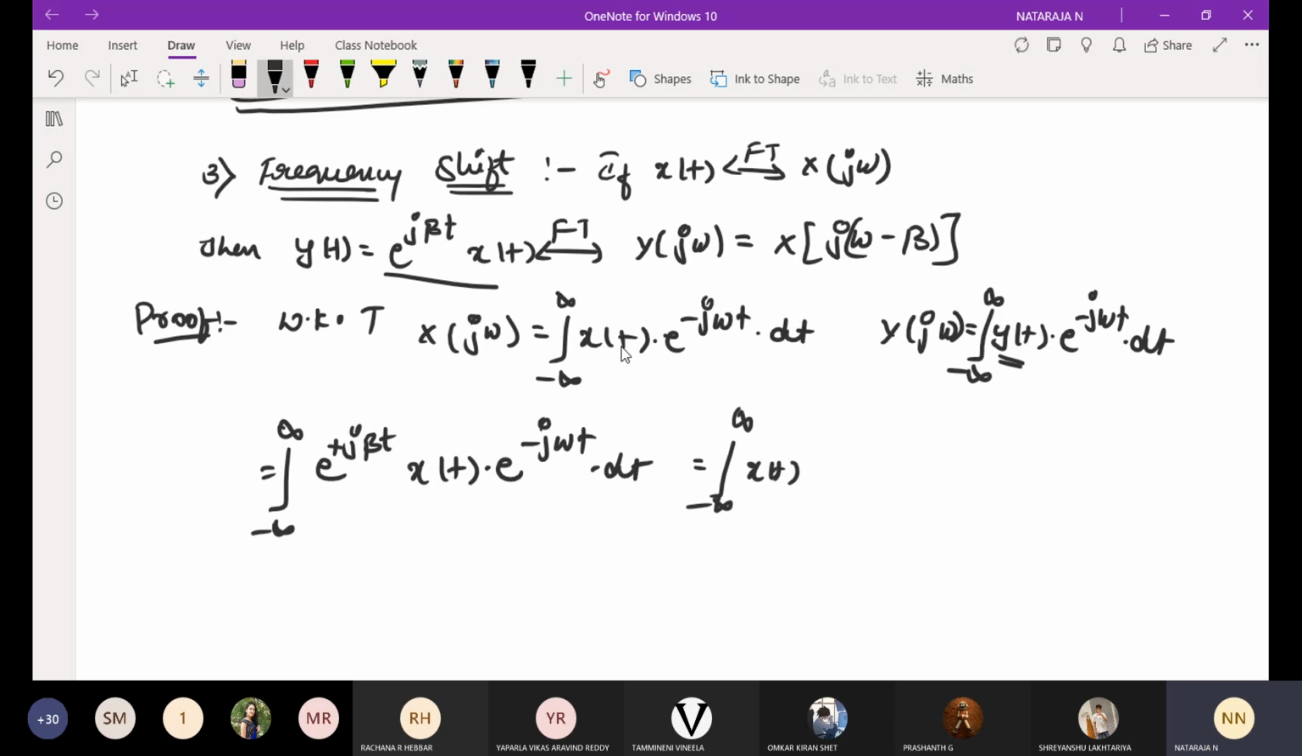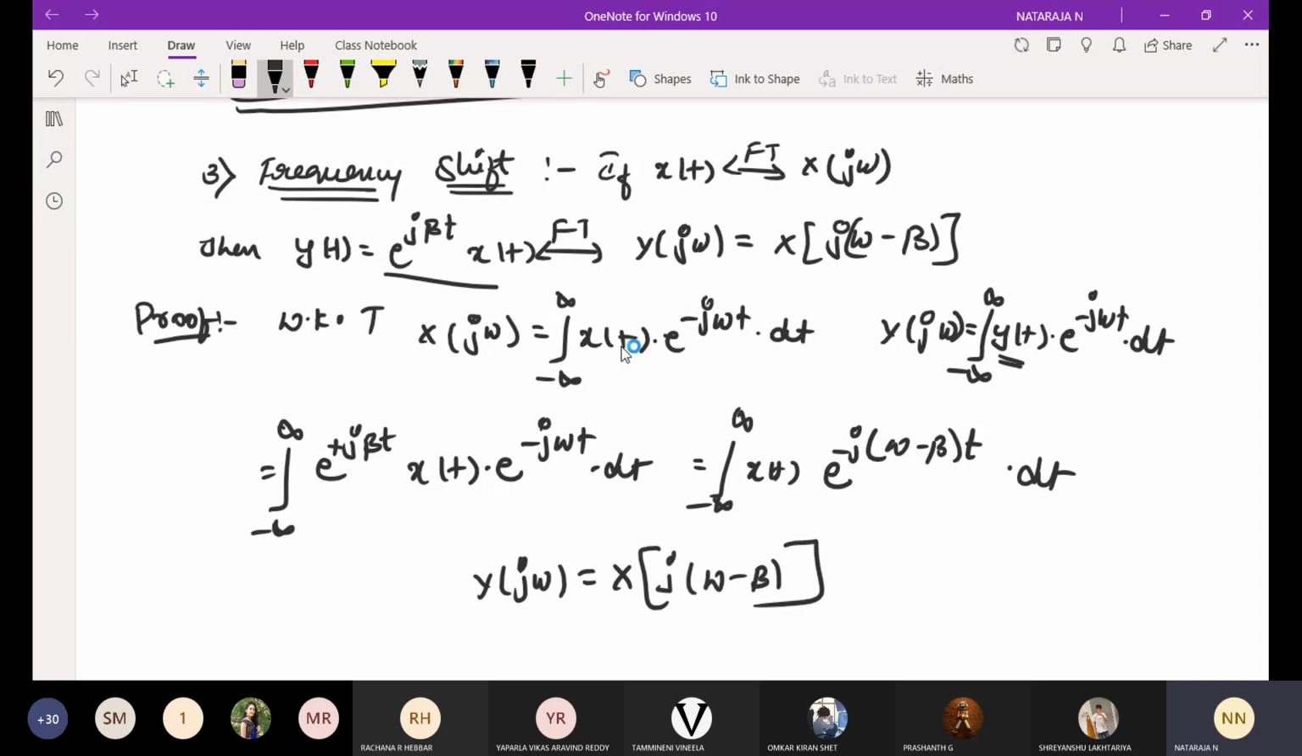X of t into e power, I will take common minus j, my common term, omega minus beta into t into dt. So far we have e power minus j omega t. Now omega minus beta we have, so that I can represent Y of j omega is equal to X of. So far we have only j omega, that is why we are going to write j omega. Now omega is replaced by j into omega minus beta, so that I can represent that.